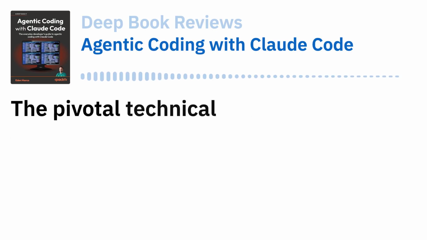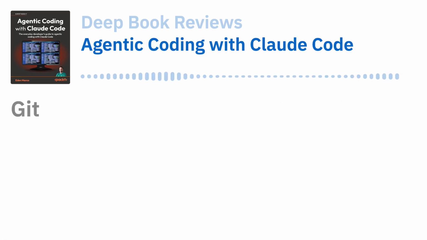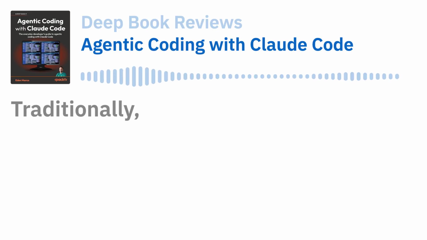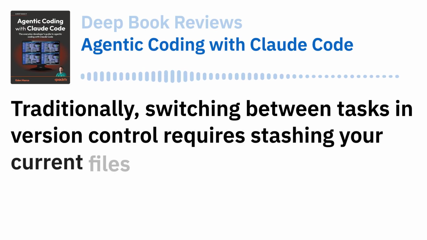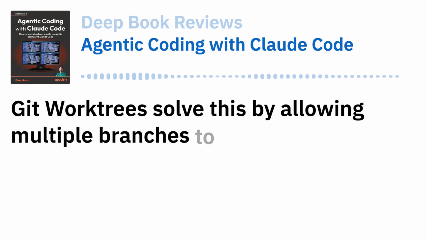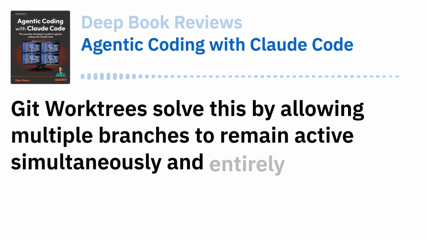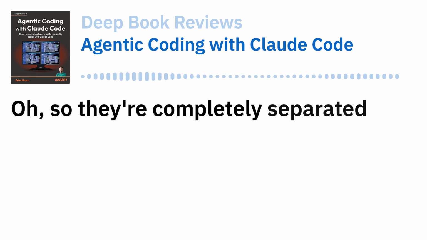The pivotal technical concept enabling this orchestration is the use of Git work trees. Git work trees. Yes. Traditionally, switching between tasks in version control requires stashing your current files to load new ones. Git work trees solve this by allowing multiple branches to remain active simultaneously in entirely independent physical directories on the hard drive. Oh, so they're completely separated on the disk.